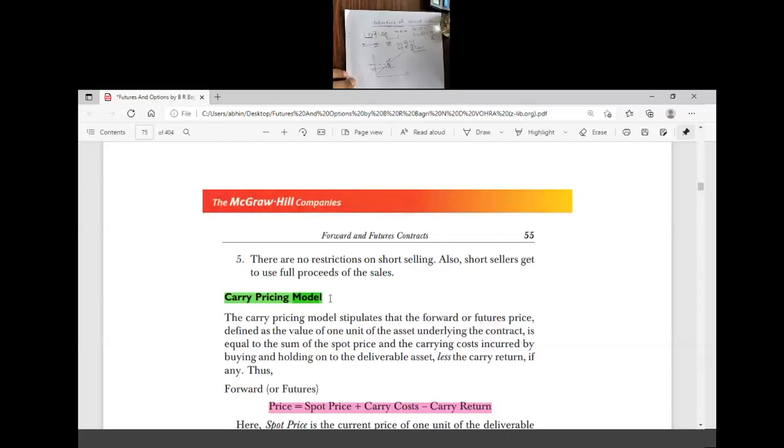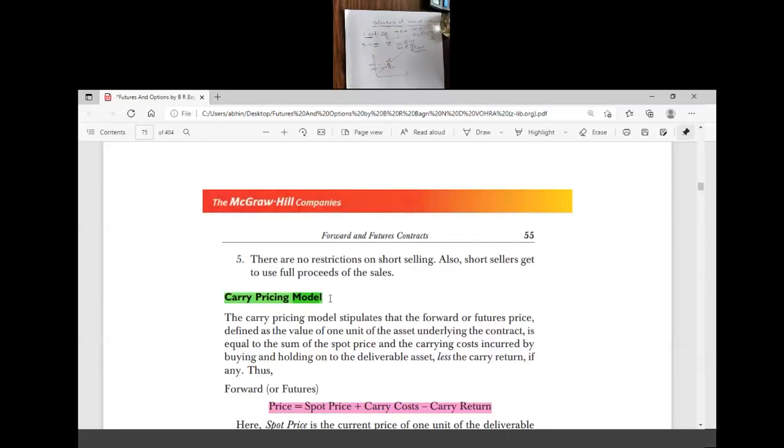See, in financial futures, the underlying asset will be financial assets like shares, index, currencies. So all those are financial assets. But in commodity futures, the underlying asset will be commodities like agricultural commodities, rice, wheat, barley, etc. Those can be used for consumption.